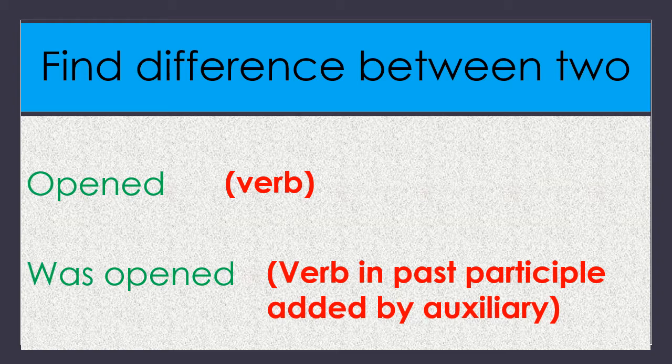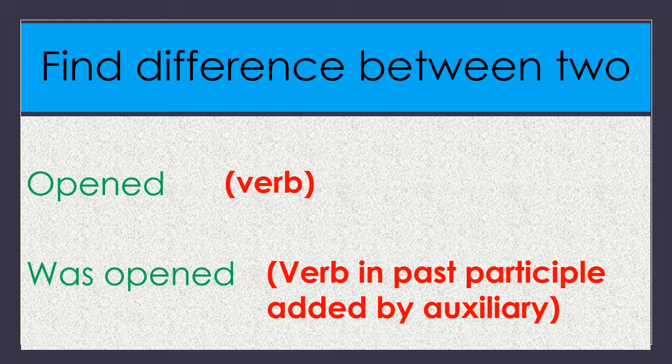When you change the verb, children, remember you should not change the tense of the verb. The tense of the verb should be the same in both sentences. That you should remember.